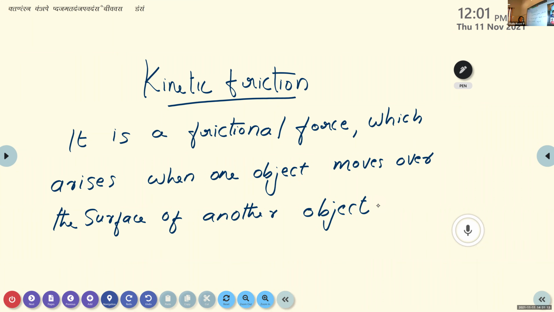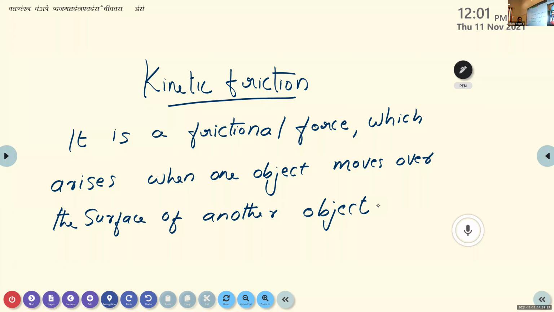When we hear about kinetic energy, it is related to the motion of an object. Similarly, here we have kinetic friction. A friction which arises when one object moves over the surface of another object is known as kinetic friction.